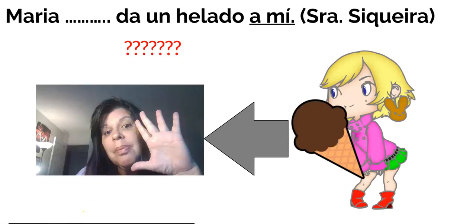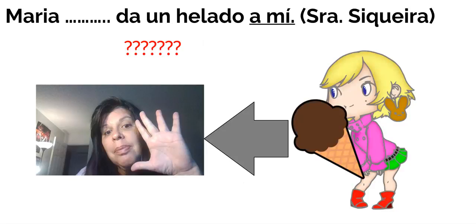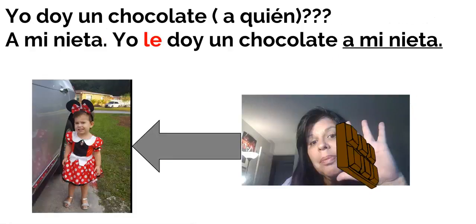So, vamos a ver. ¿Tú crees que es María le da? Because María es ella. So, should it be le? Because María, ella, le? No, María is not giving to her. Le is like to her, so that would be wrong. So let's see. ¿Por qué? Oh, María me da un helado. Me da. A mí, to me, me da un helado.